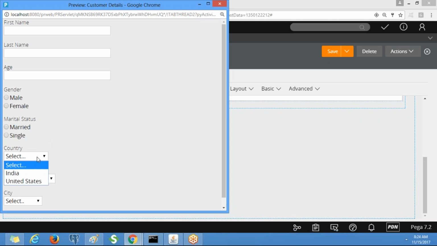Even if you select country India, it will display all the states irrespective of country and state, and all the cities also will be displayed. Now we need to restrict, right? When we select country India, it has to display the corresponding states, and similarly the corresponding cities for that state.